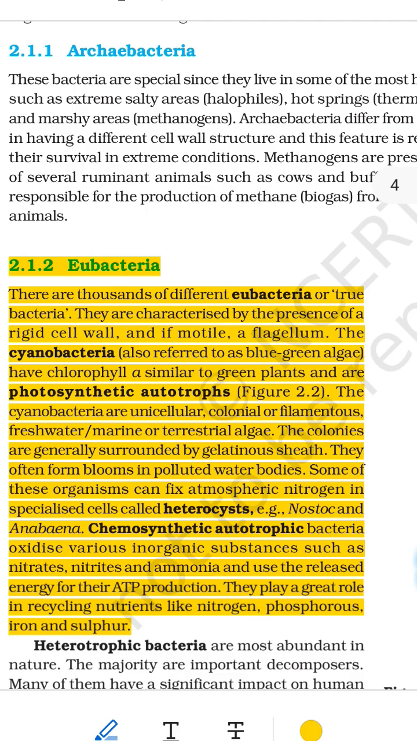A flagellum is a tiny tail that spins like a propeller to help them swim. Visual example: imagine a hard jelly bean with a tail. That's what a motile eubacterium looks like.